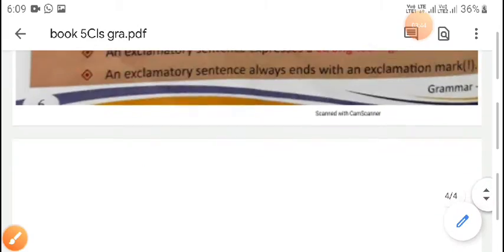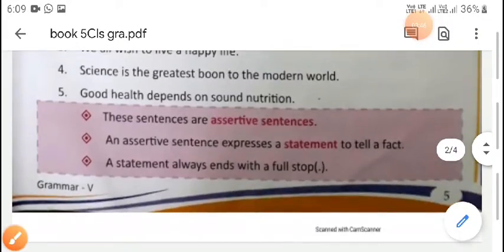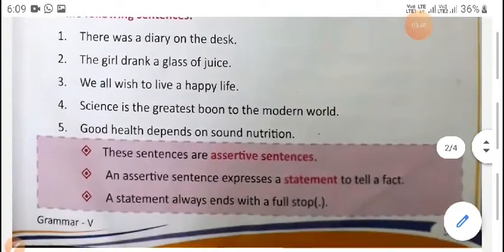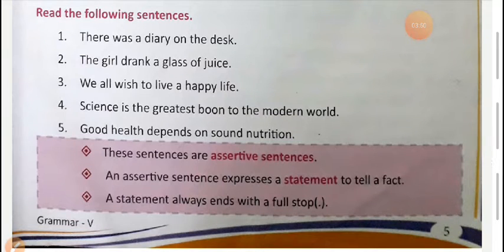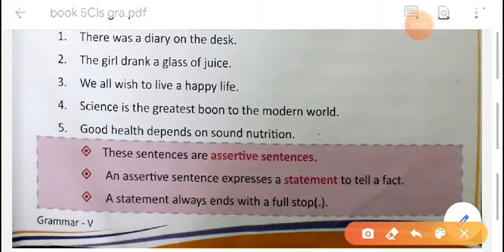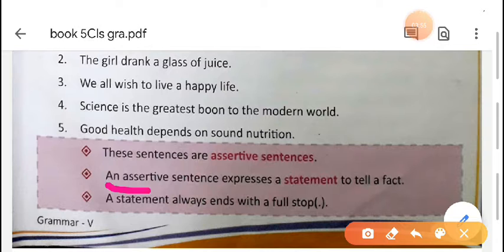Now what is an assertive sentence? An assertive sentence expresses a statement to tell a fact. It expresses simple sentences. Example is given here.